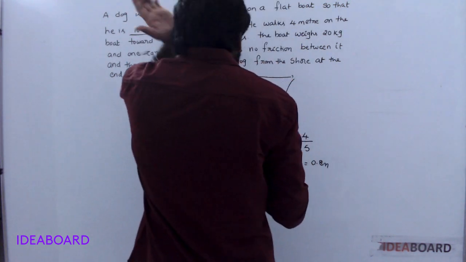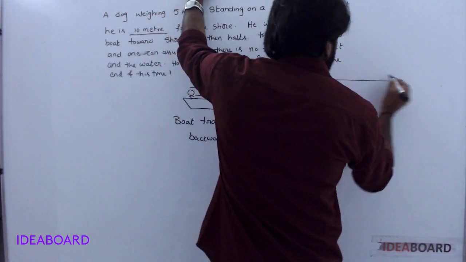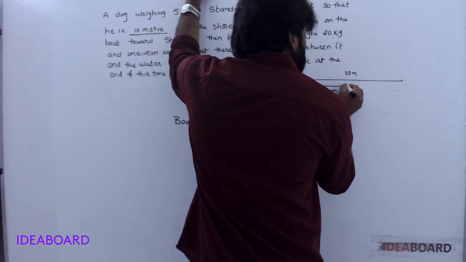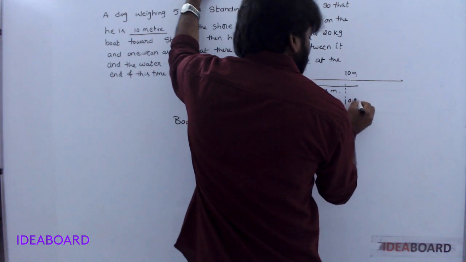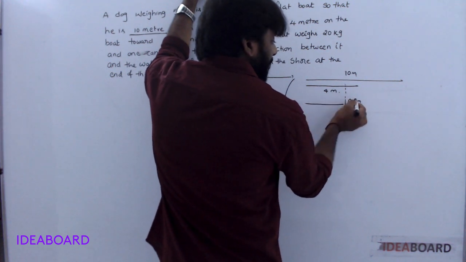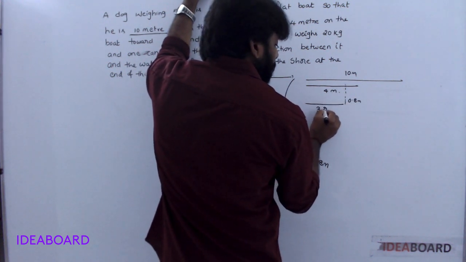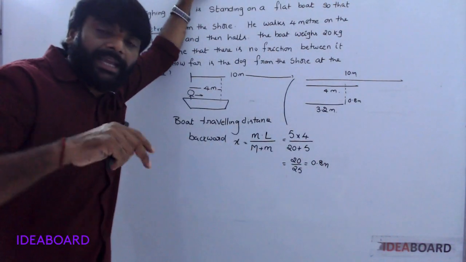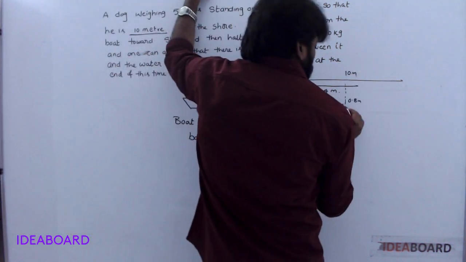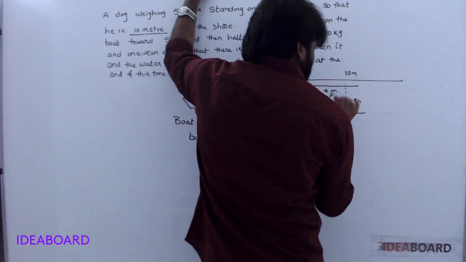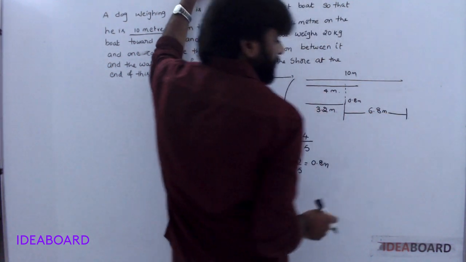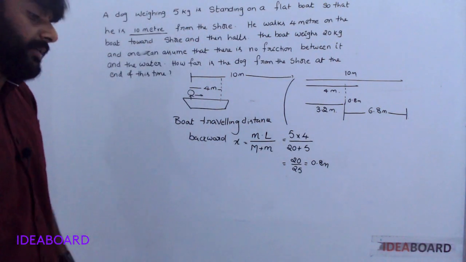Now see, total 10 meters. It moves 4 meters, and it comes back 0.8 meter. What about the remaining one? 4 minus 0.8 is 3.2 meters. That means the dog's actual traveling distance is 3.2 meters. So from the shore its distance is 10 minus 3.2, that is 6.8 meters. Understood? Okay.